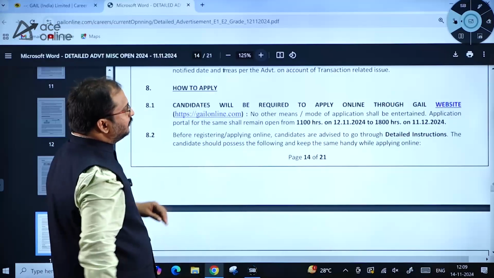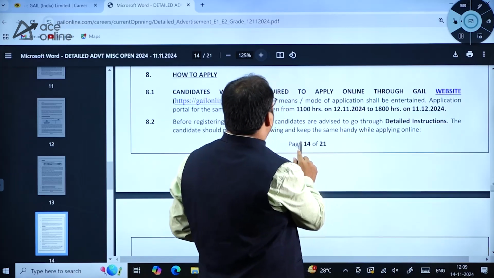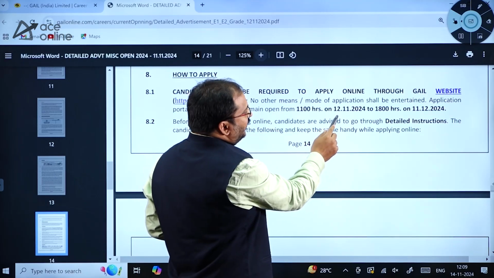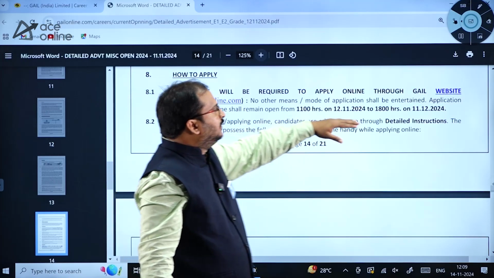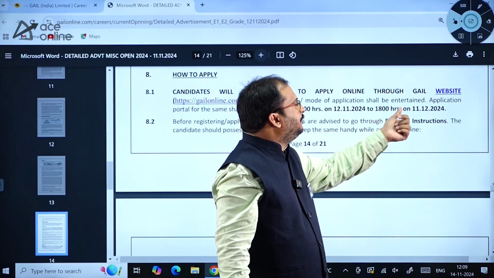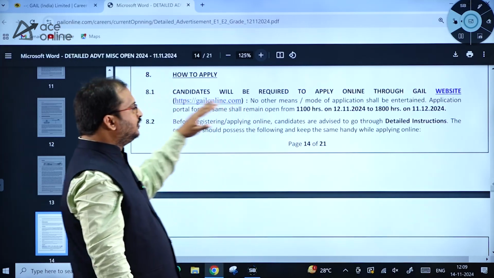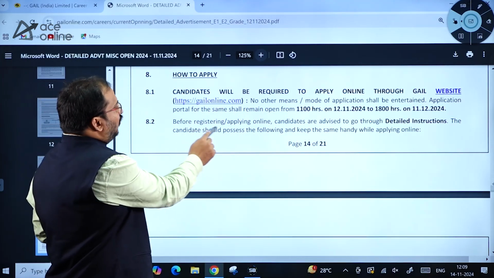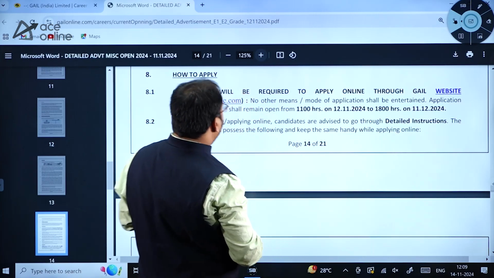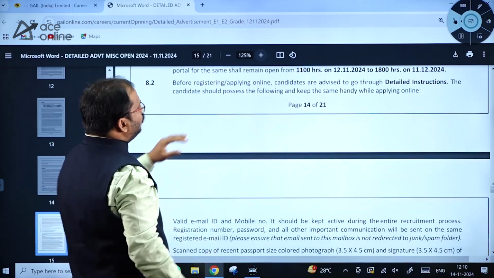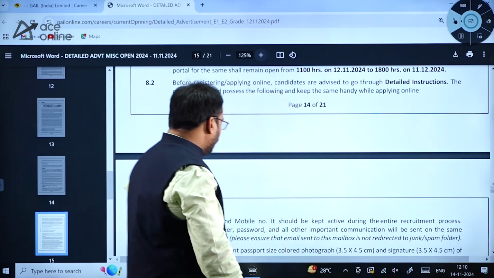Then how to apply? You can see here the application has started from 12th November 2024 at 11 AM and it will be up to 6 PM on 11th December 2024, up to 6 PM only, dear students. Before registering and applying online, candidates are advised to go through the detailed instructions. The candidate should possess the following and keep the same handy while applying online.